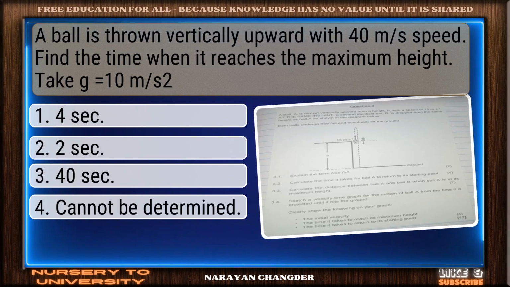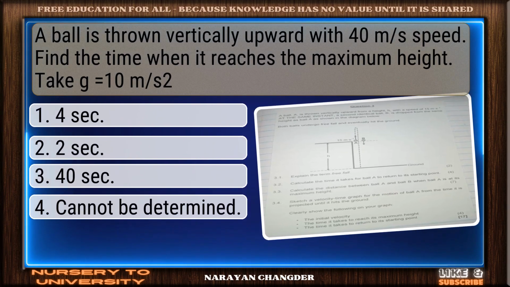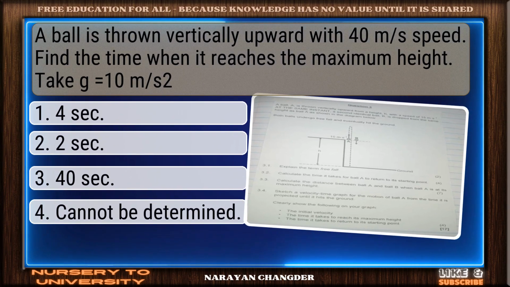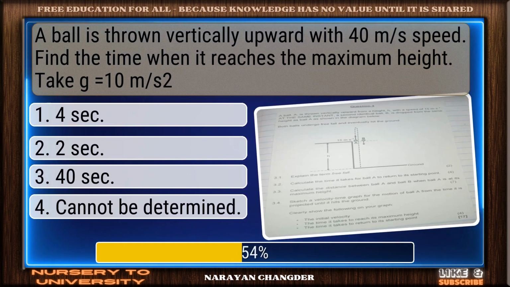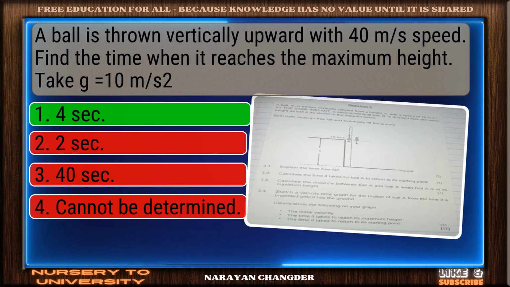Question number 24. A ball is thrown vertically upward with 40 m/s speed. Find the time when it reaches the maximum height. Take g equal to 10 m/s². On track. 4 sec is the correct answer.